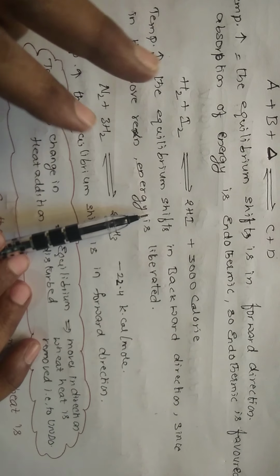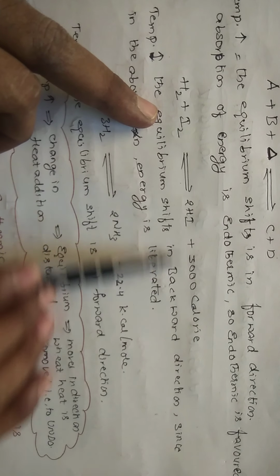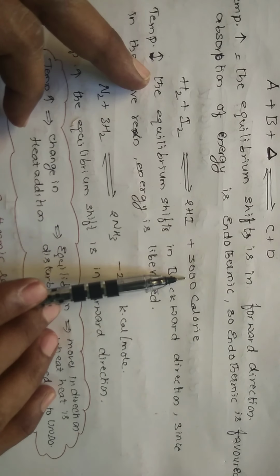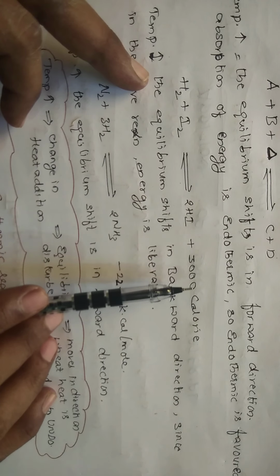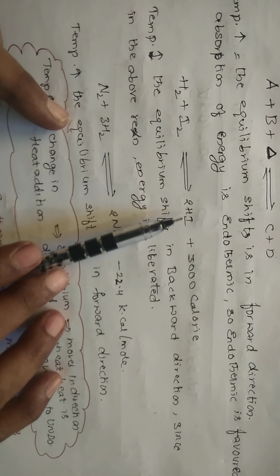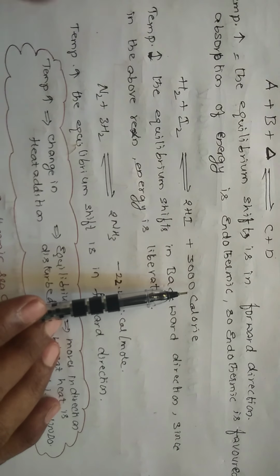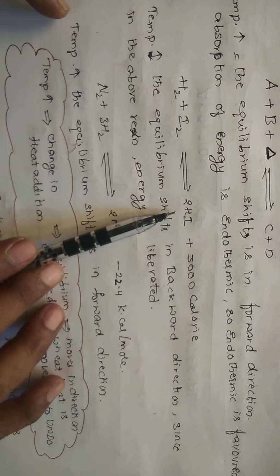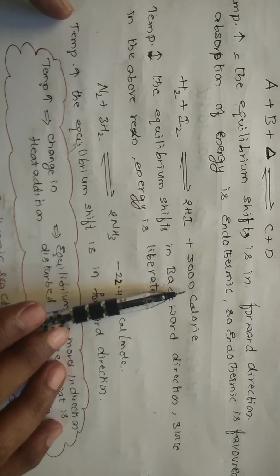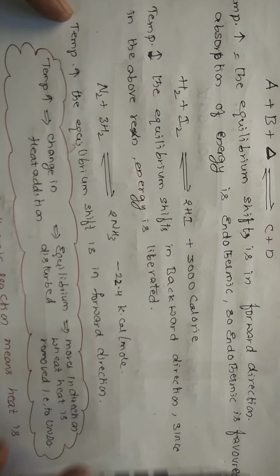If you increase the temperature, this reaction is not absorbing energy, it is liberating energy. Along with the formation of 2HI, 3000 calories of energy is liberated to the outside.